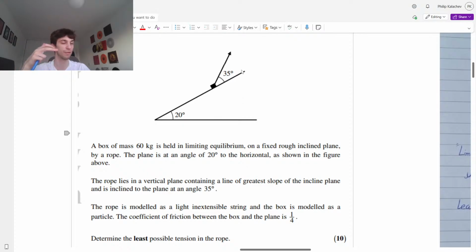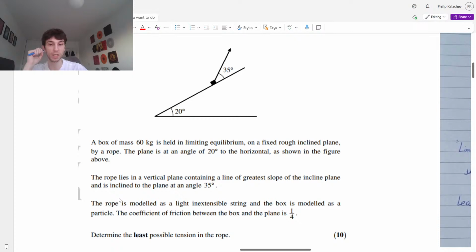The acceleration part is not relevant here. Guys, say in the chat, is it light or is it inextensible about equal tension? Which part is implying equal tension? They may ask that as a one marker. And the box is modeled as a particle.